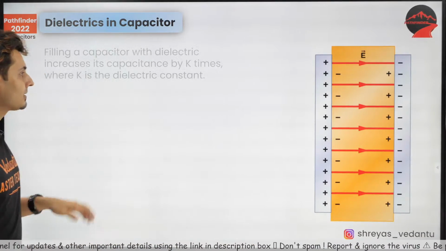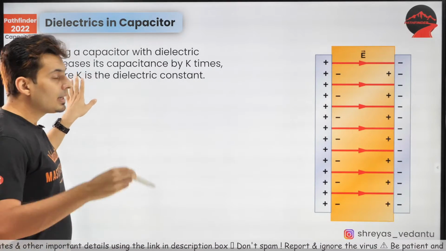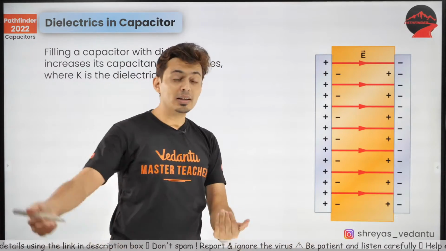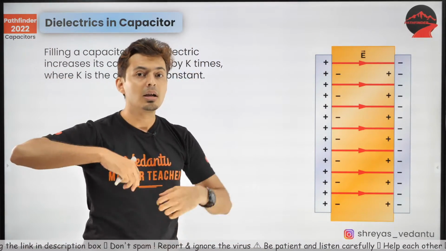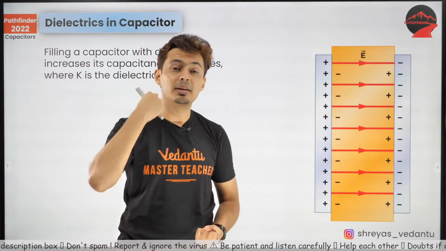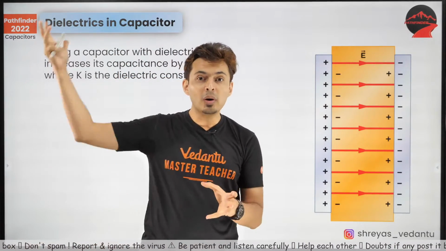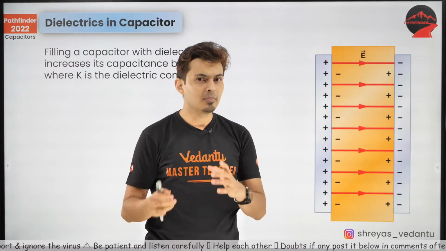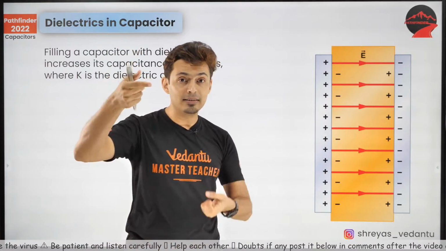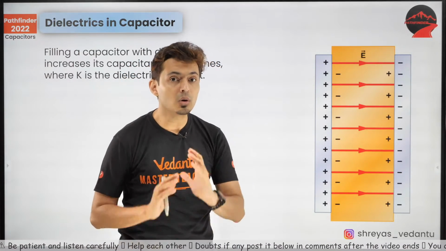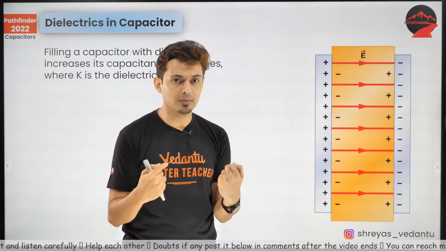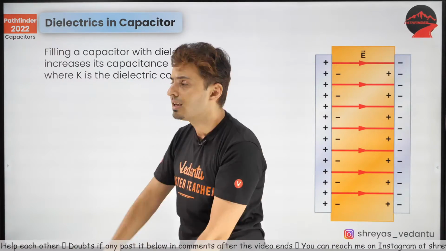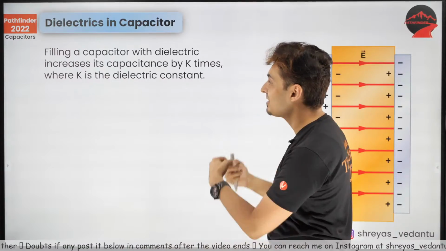Once you put a dielectric, because the field tends to reduce, in order to compensate for the reduction in field, more charge gets stored on the plates of the capacitor, and hence the effective capacitance increases K times.